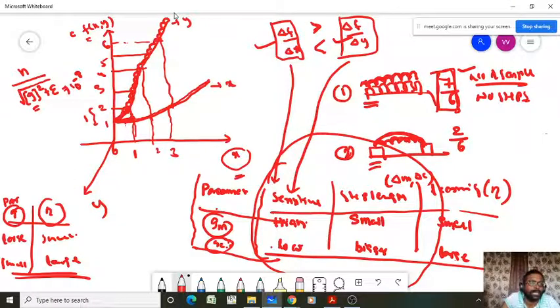Second thing, why are you using the square term? Because the gradient may be negative or positive. Slope may be negative or positive. If it is negative, then the root of a minus term will not give a real number, because root of some negative value will not give a real number. So that's why I am taking the square.